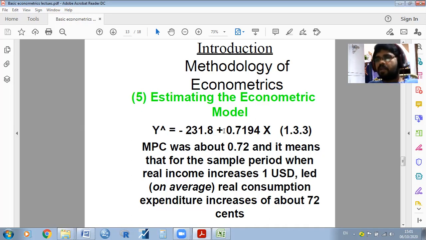For example, if one rupee increases in your income, you may spend about 72 paisa. Simply, I am going to repeat: if you got beta 2 value 0.719, it means that if your income increases by 1 rupee, consumption increases by 72 paisa.